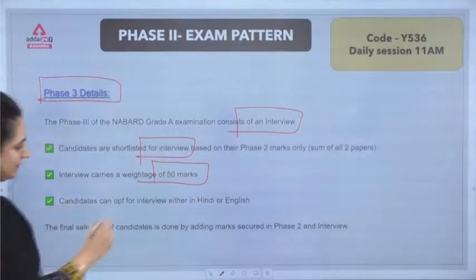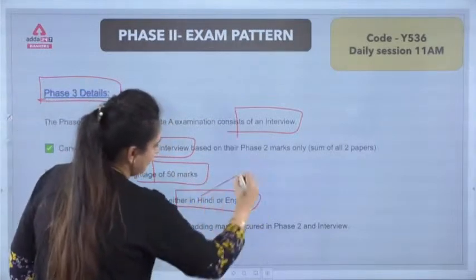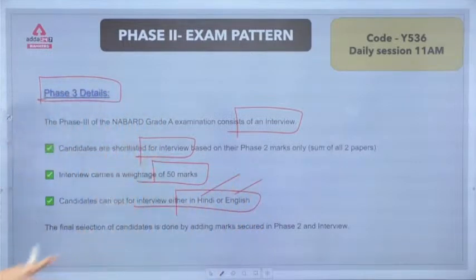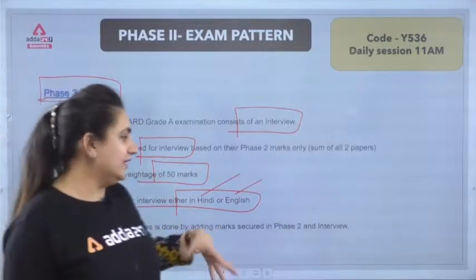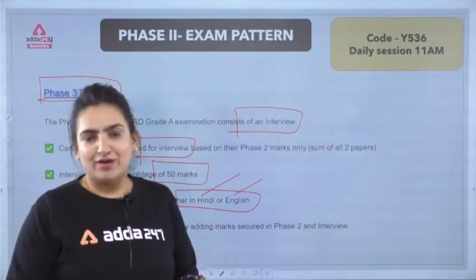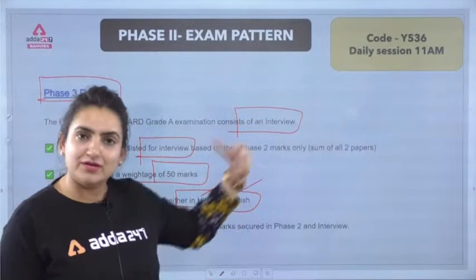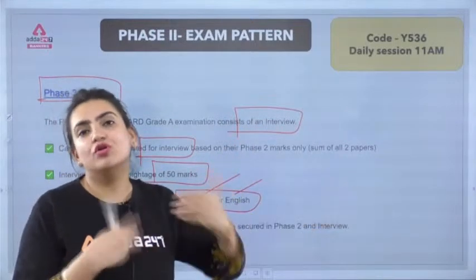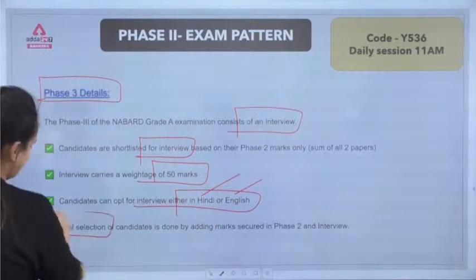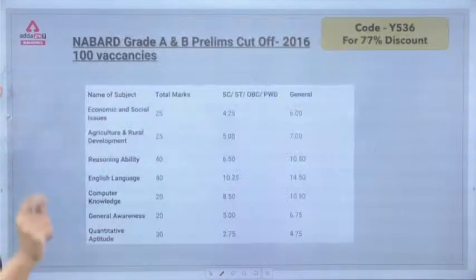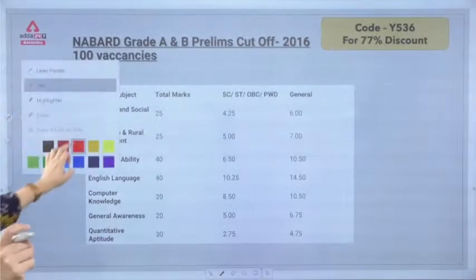The candidates who opt for the interview can opt for Hindi or English, either of the languages. The final selection again will be based on the phase 2 and the interview marks. So 50 marks from that phase and 50 from here, a total of 100, and then both will be compiled for the final selection. I think each and everything is very clear to each one of you.